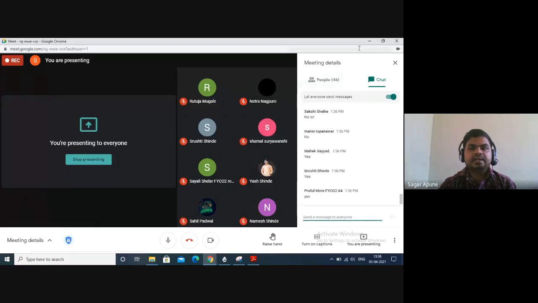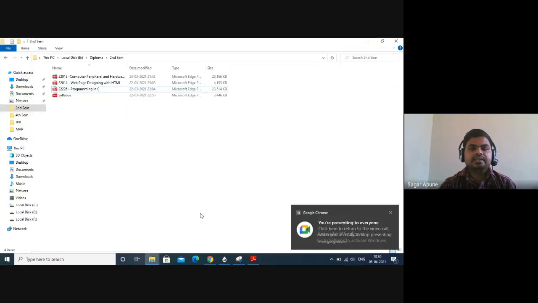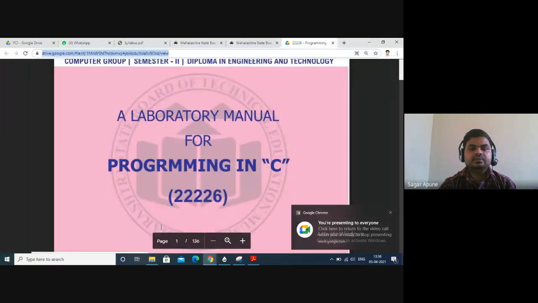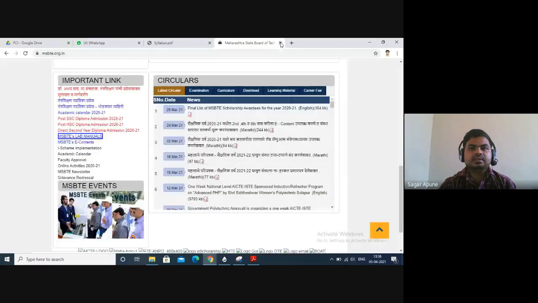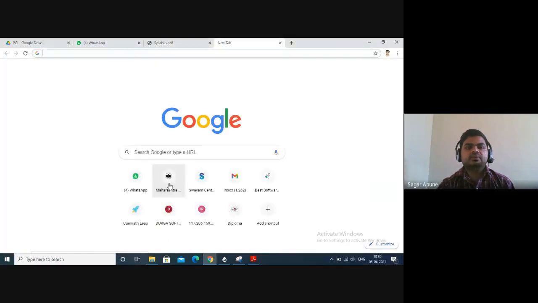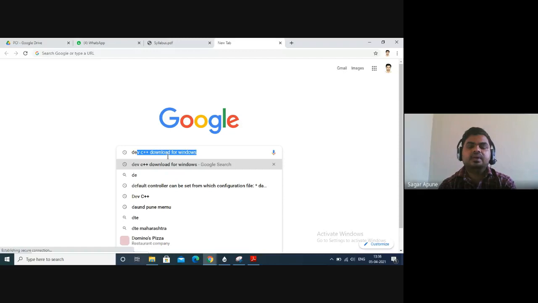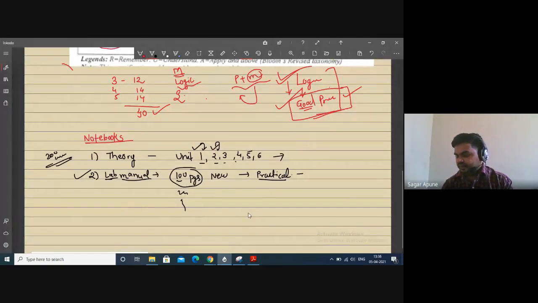So I will explain to the people who have a laptop with the Windows operating system. Okay. So you can go to Google. You can ask every question to Google. Don't ask teachers. Okay. Here, just type Dev C++. There are 2 compilers. Here, I will explain you first, and then we will go further. Where is my pen?